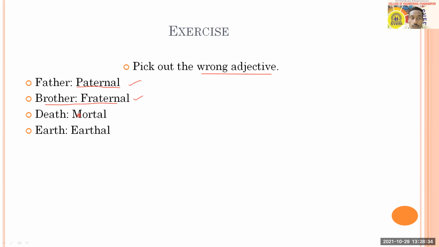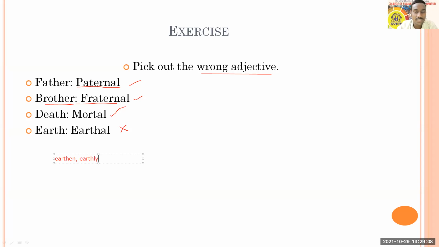Now let's go for option C, death and mortal. That is also okay. So what is left? Earth, earthal is not okay. Why is it not okay? Because earthal is not the adjective of earth. If you wanted to make an adjective of earth, it can be earthen, or you can use it the other way also, earthly.